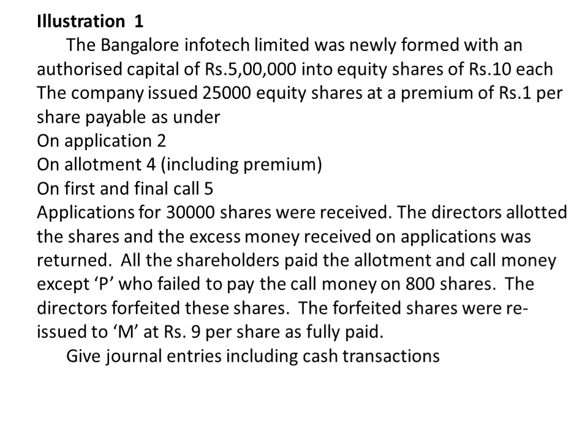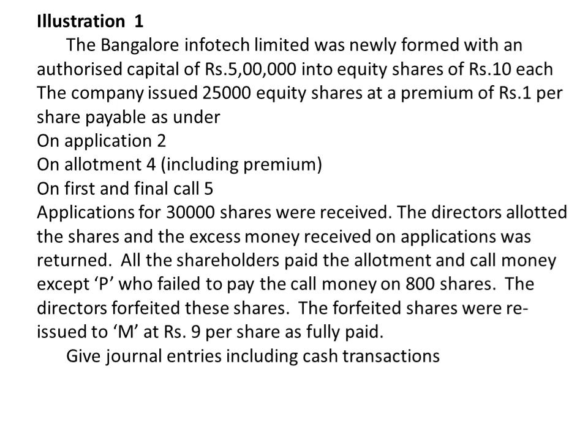What they have received so far is, on application they are charging 2 rupees per share, and on allotment the amount is 4 rupees, and this 4 rupees includes the premium of that 1 rupee. So that means 3 rupees will go to the equity share account and 1 rupee stands as the securities premium.